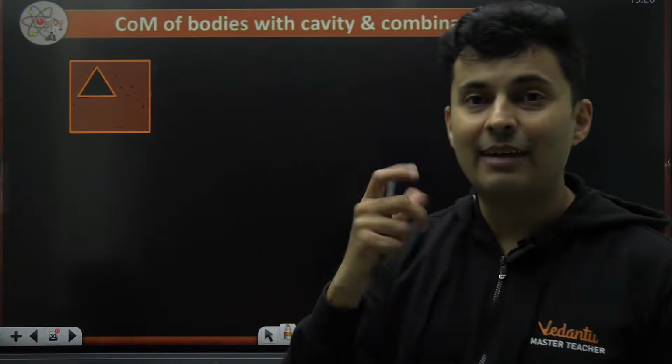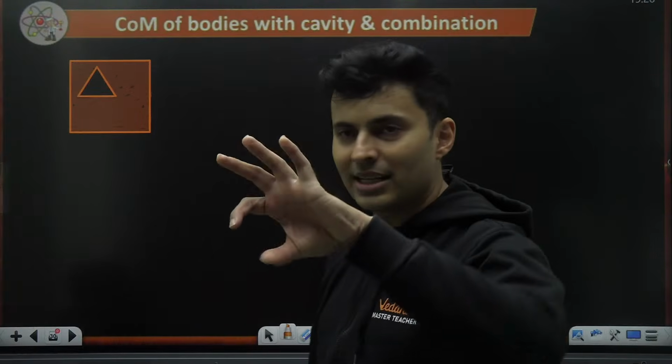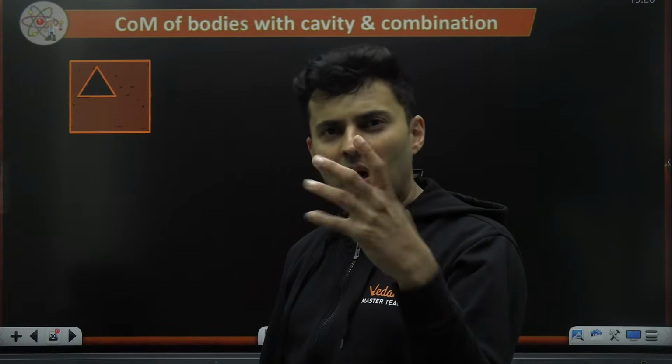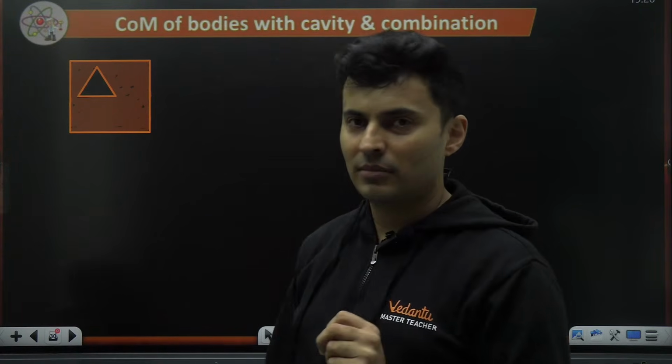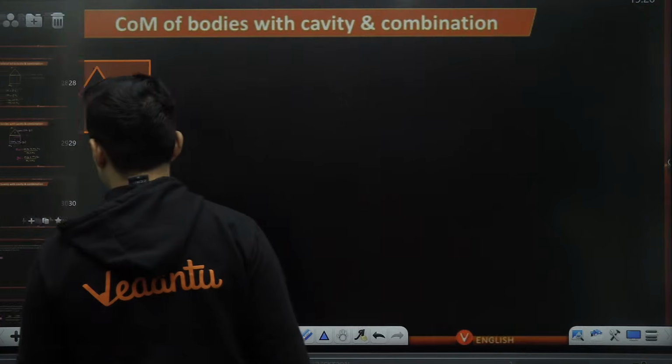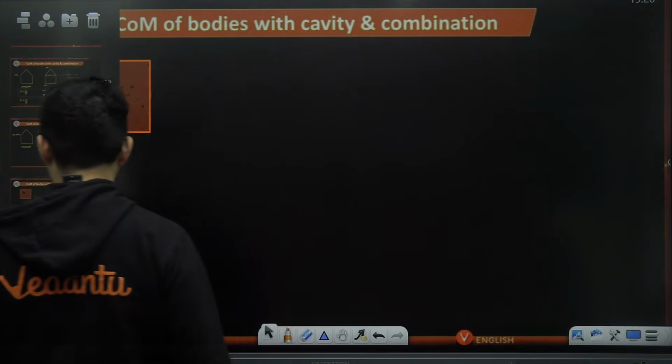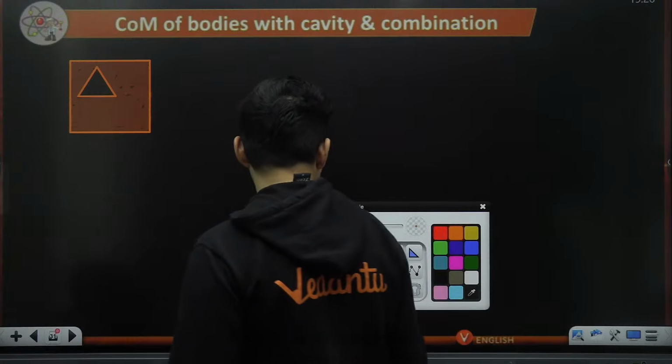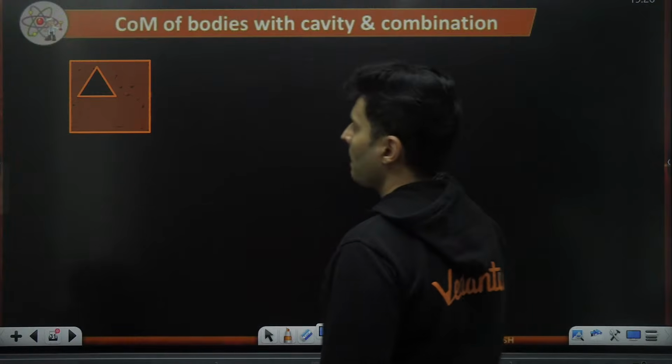So you have made a cavity, or imagine a sphere, and inside that you scoop something out. In such cases, what do you exactly do? The first thing you should do is figure out what it is exactly made of.